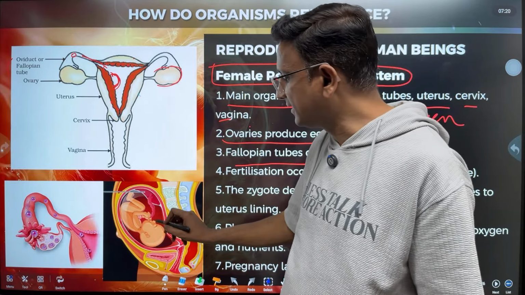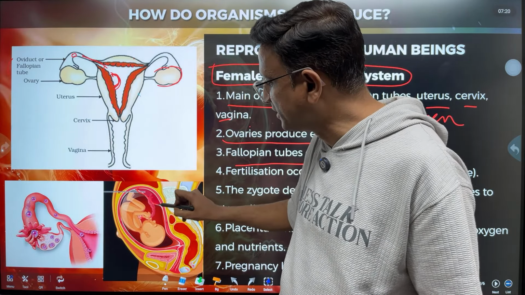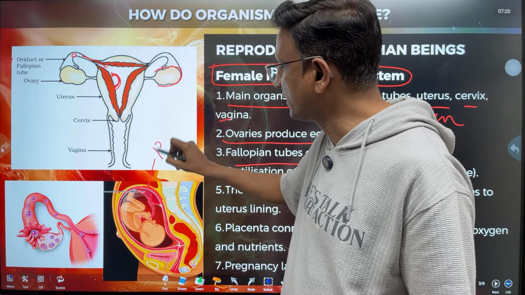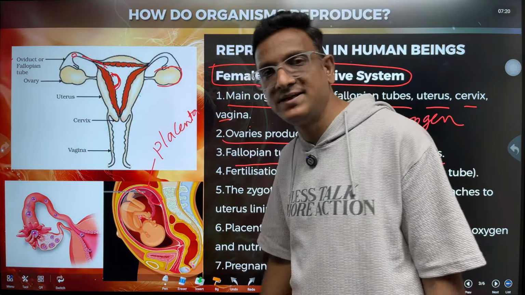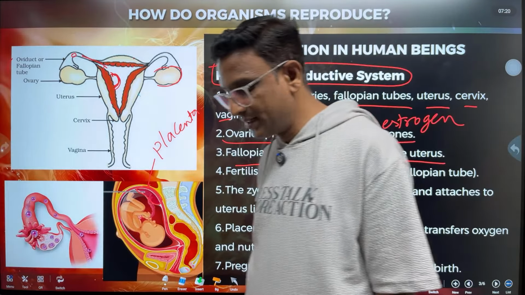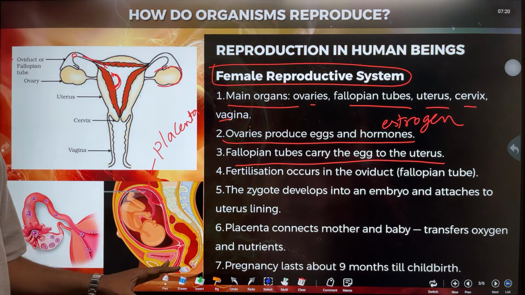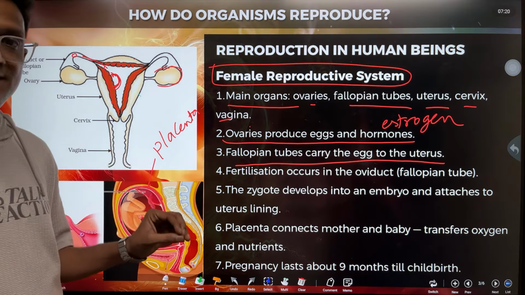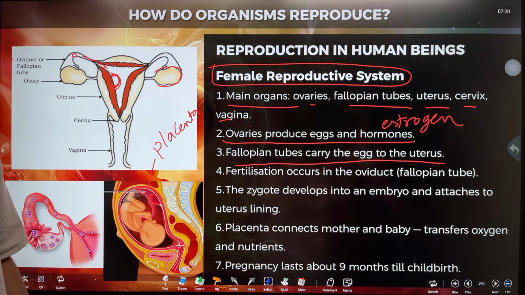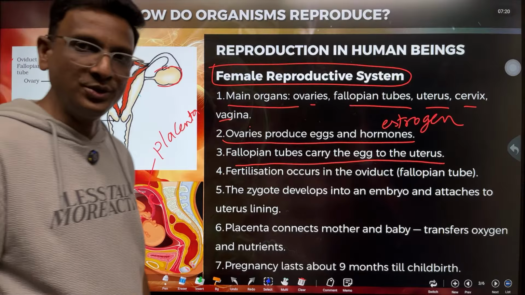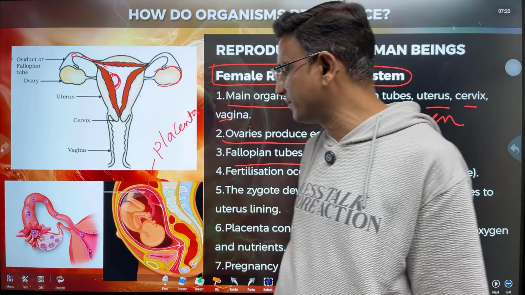You can see that the baby is connected to this uterus by some special tissue called as placenta. What is that? Placenta. This placenta supplies oxygen and nutrients to the baby. The baby does not eat anything. For all these 9 months of time, the baby gets all the oxygen and nutrients from the mother through this placenta. Placenta is a disc-like structure attached to the wall of the uterus. So the placenta provides all the nutrients through the umbilical cord to the baby.